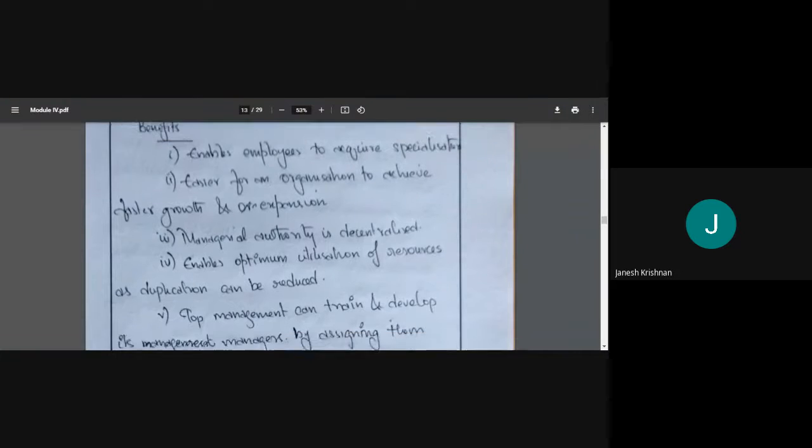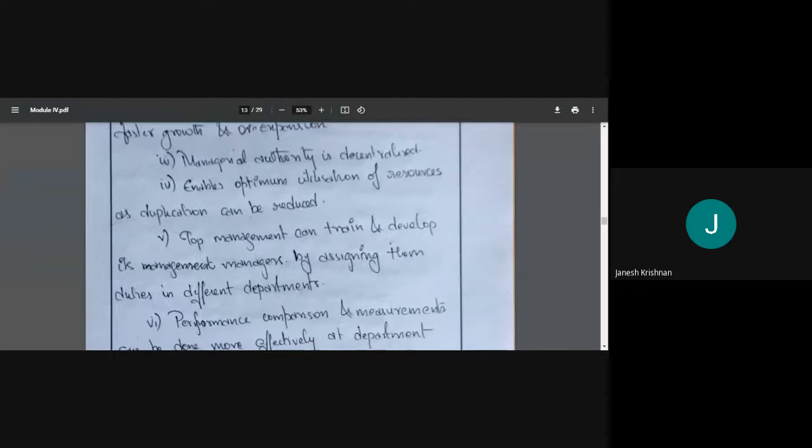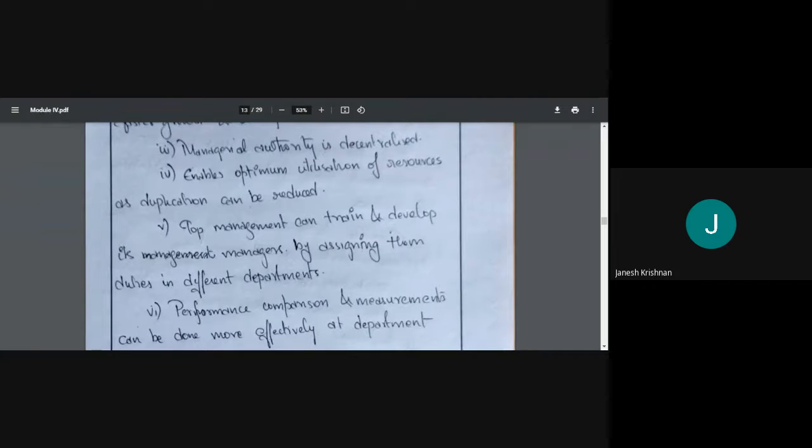Then top management can train and develop managers by assigning them duties in different departments. In movies we have seen the boss's son, the MD's son. What will the boss do? Rather than giving him the CEO post, he'll ask him to work in the clerical department. Then once he has done some time in the clerical, he'll be promoted based on his work, and finally he reaches the director post. That's a similar way. If the management feels that one person, he or she, is very good, we can develop him and take him into the top management.